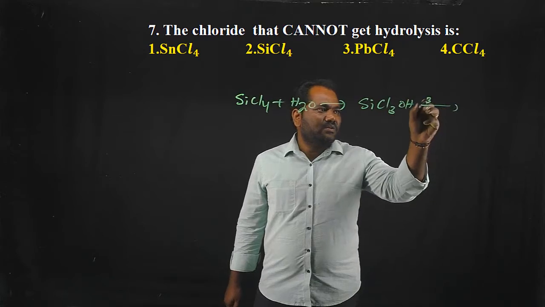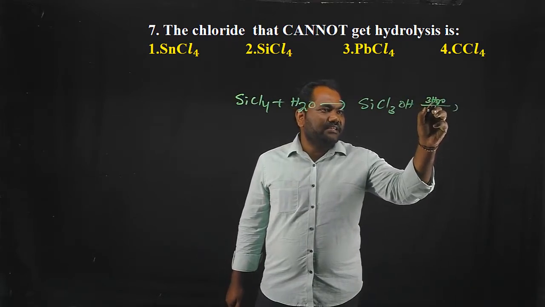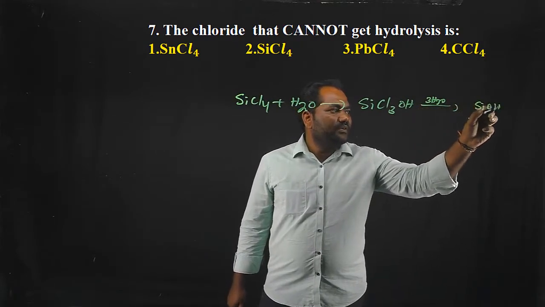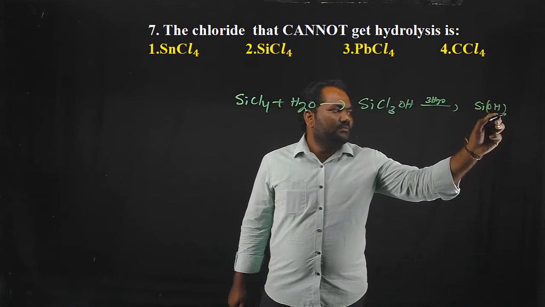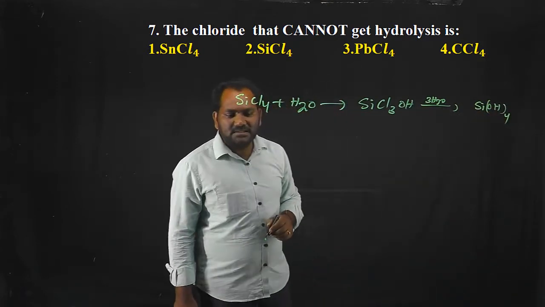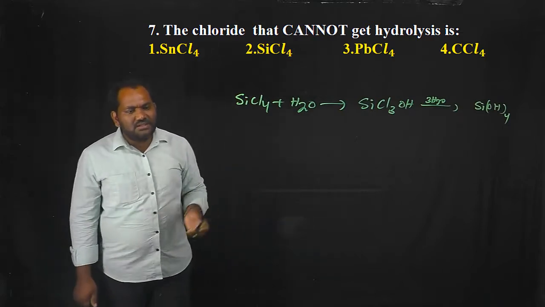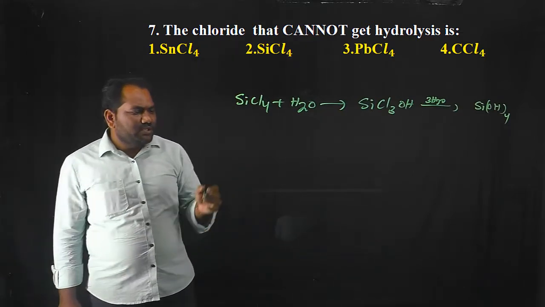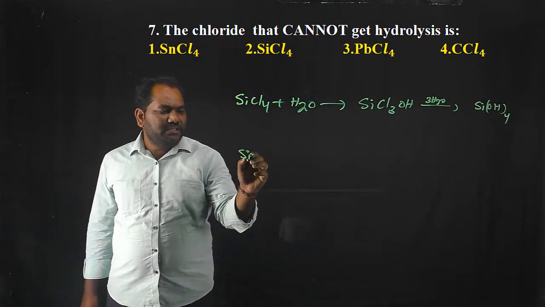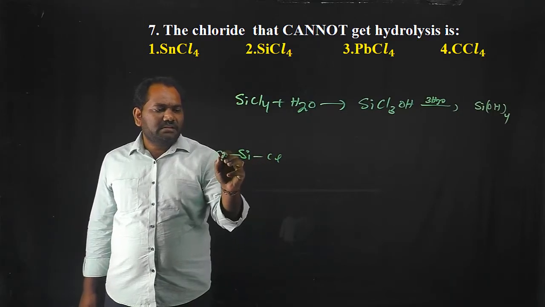Then it undergoes hydrolysis again and again, 3 times, and completely Si(OH)4 is formed like that. Here, if you observe the mechanism for this reaction, due to the presence of the empty d orbital,